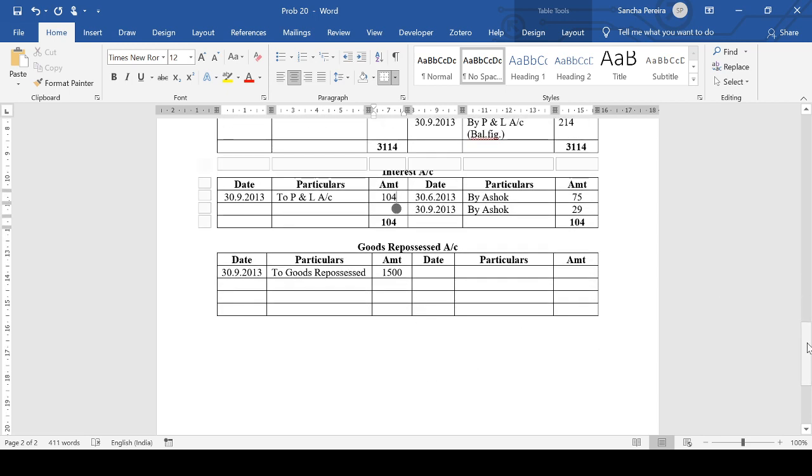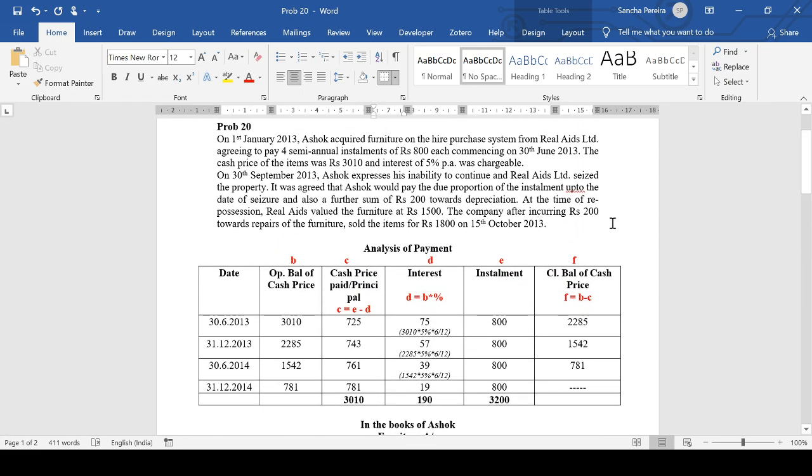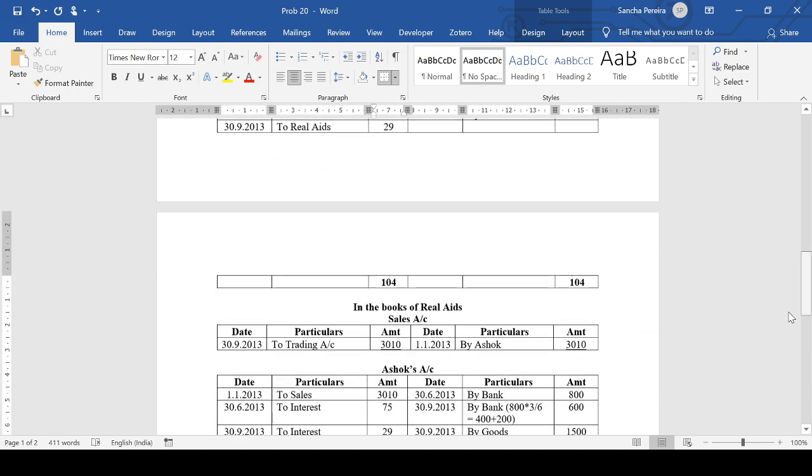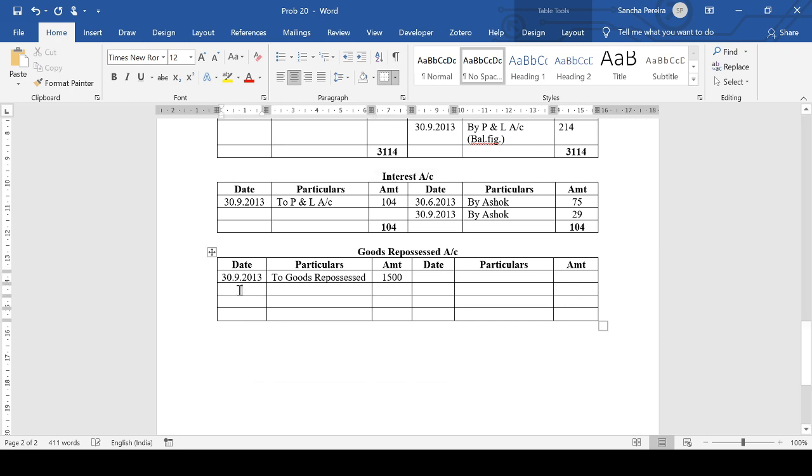Now let's just complete this. We have some additional information given to us here. He repossessed the goods, and then what did he do? The company, after incurring rupees 200 towards repairs of the furniture, sold the items for rupees 1,800 on 15 October. So on 30th September, he also incurred repairs on the goods. Pay to bank, the repairs are 200.